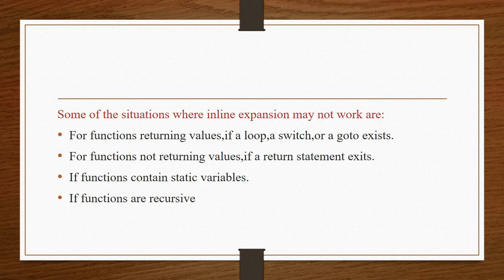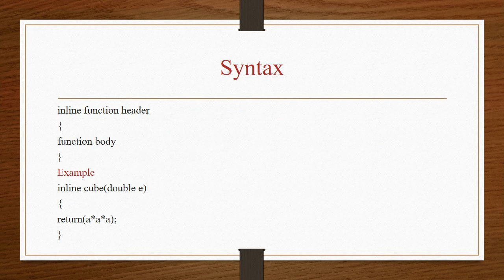Some of the situations where inline expansion may not work are: for functions returning values, if a loop, a switch or a goto exists; for functions not returning values, if a return statement exists; if the function contains static variables; and if functions are recursive. The syntax for declaring an inline function is: inline function header, open the bracket, function body and close the bracket. A simple example is inline cube(double a), open the bracket, return a * a * a, close the bracket.